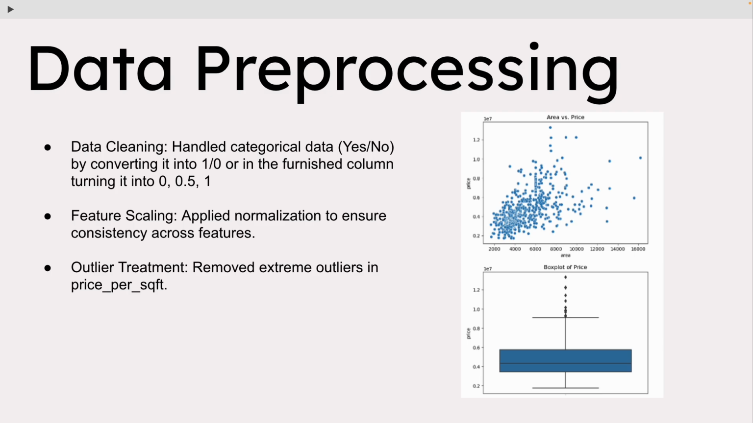Next, I focused on data pre-processing. Categorical variables like yes or no were converted into numerical variables such as 1 and 0 to ensure consistency. I applied feature scaling and treated extreme outliers, particularly in the price per square foot.